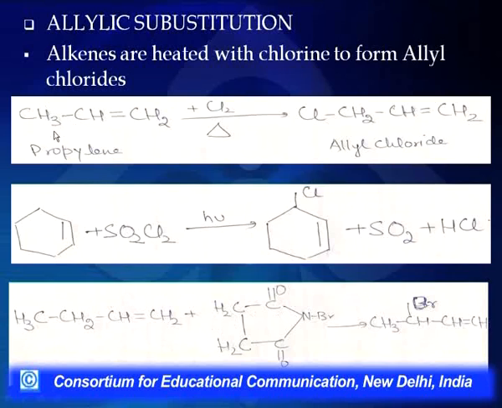Now, if I talk of allylic substitution, please remember here we have two allylic positions. An allylic position is that position which is adjacent to the double bond. So I have an allylic hydrogen here and I have an allylic hydrogen here. Now the question will arise, which allylic hydrogen will be more reactive? Please remember this one is going to be more reactive since this will be a secondary allyl group, and it will be stable because of hyperconjugation here and because of the resonance effect here. Whereas in this case the chances of hyperconjugation are not much.